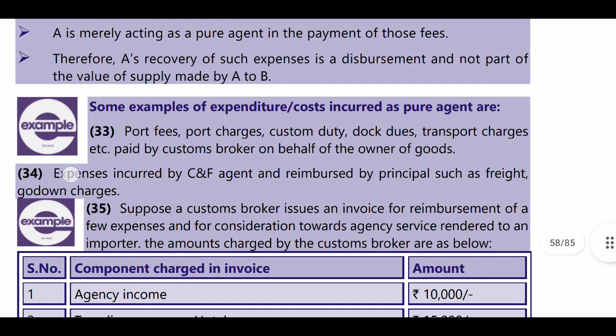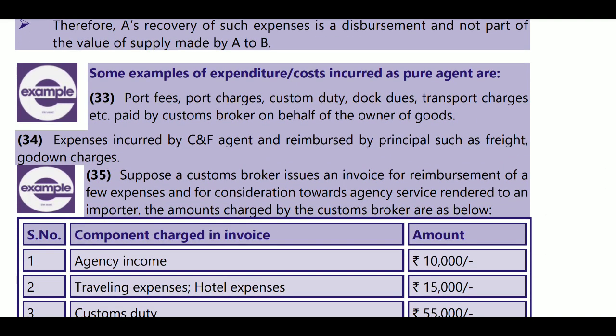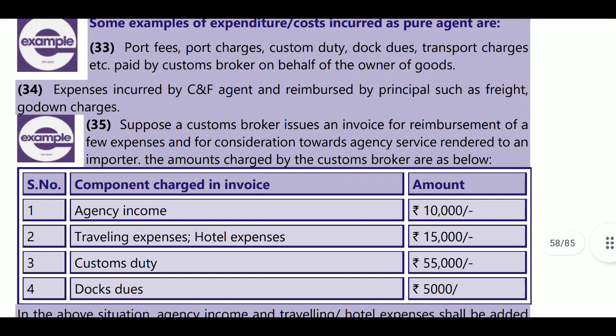Next, example number 33. Port fees, port charges, customs duty, dock fees, dock duty, transport charges, etc. paid by the customs broker on behalf of the owner of the goods. Expenses incurred by the C&F agent and reimbursed by the principal, such as freight and godown charges, will all be treated as pure agent services.